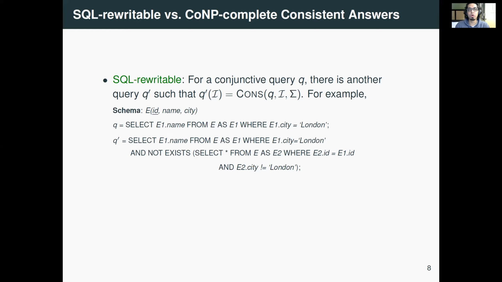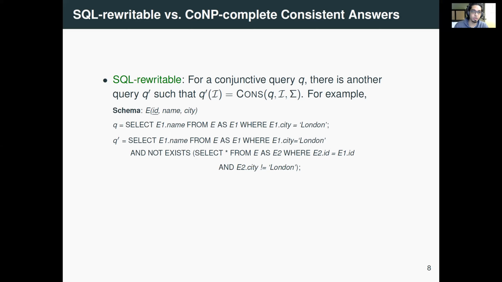Let me say a little bit more about SQL rewritability and co-NP completeness. As I said, for a conjunctive query Q, SQL rewritability means that you can come up with another query Q prime such that evaluating Q prime on the inconsistent database will directly give you the consistent answers to the original query. For example, let's say you have a table employees, or E, with 3 attributes, and your query is that you want to find out the names of employees that belong to the city London.